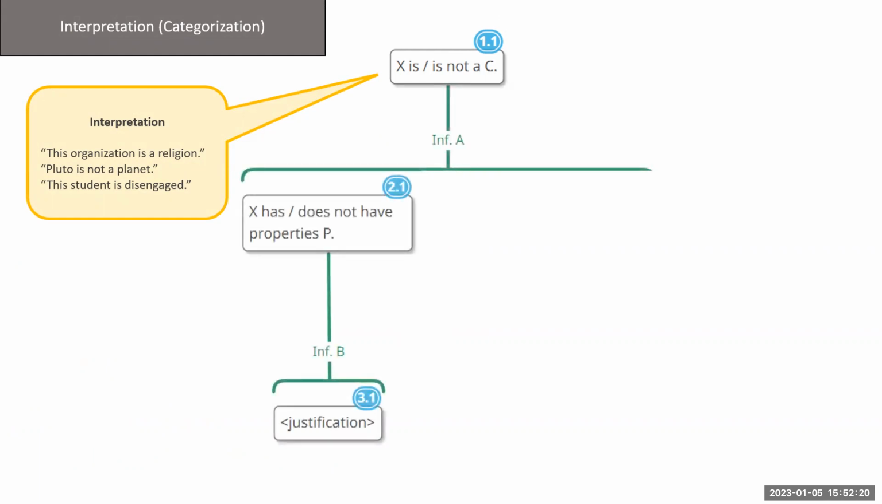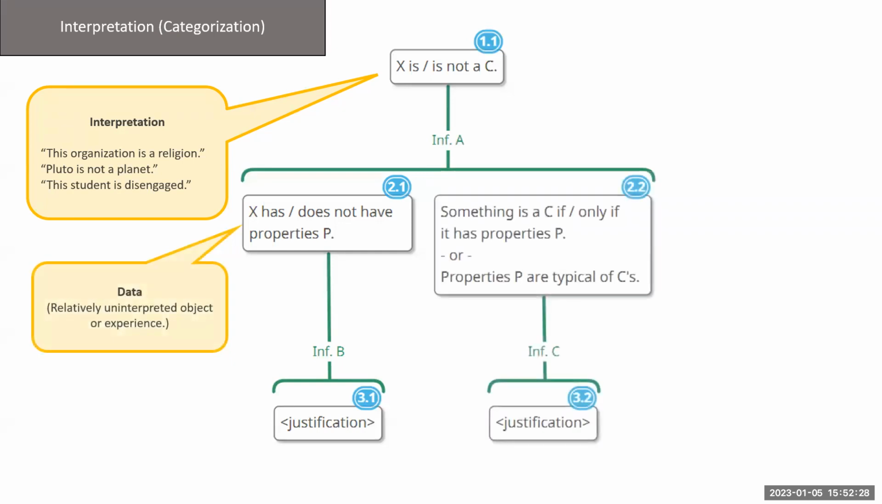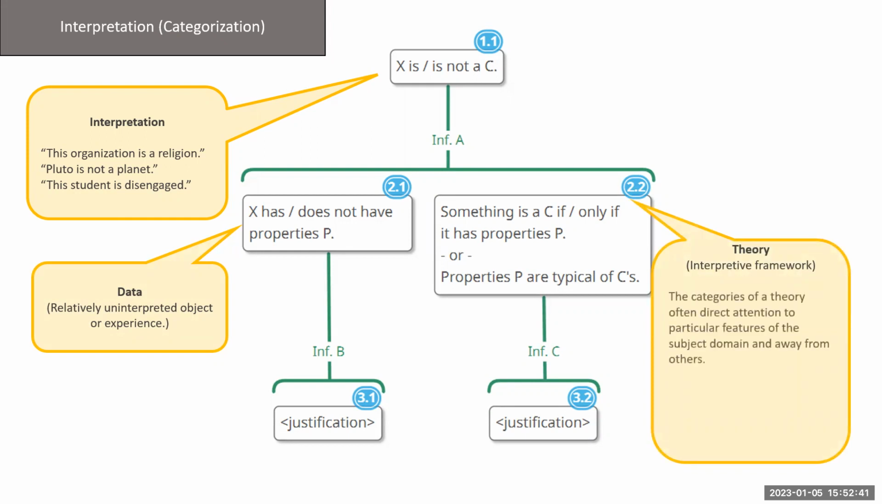The categorization, or interpretation, is supported by an observation that the thing interpreted has certain properties. We can think of this as the data, taken in conjunction with the claim that those properties are somehow associated with membership in the category. This is where theory comes in, because theories provide interpretive frameworks that direct attention to particular features of the subject domain and away from others. These theories can be consciously or unconsciously held.